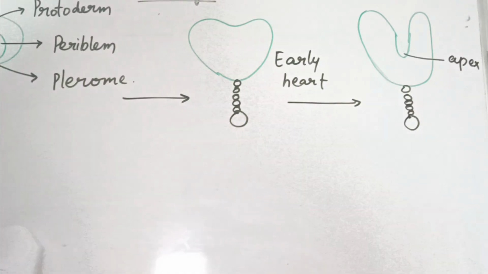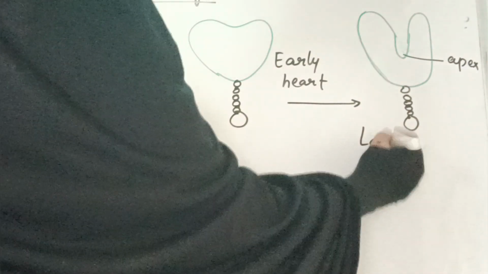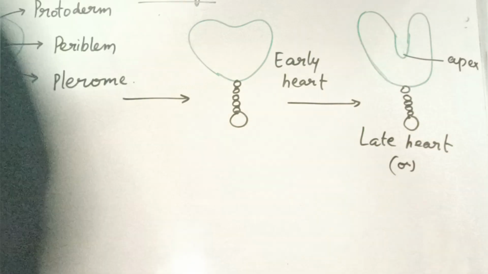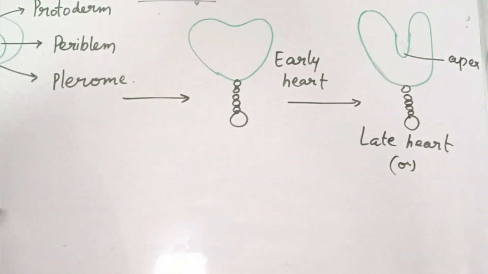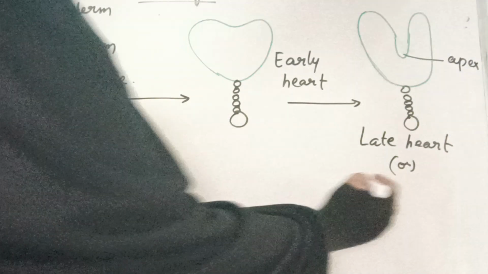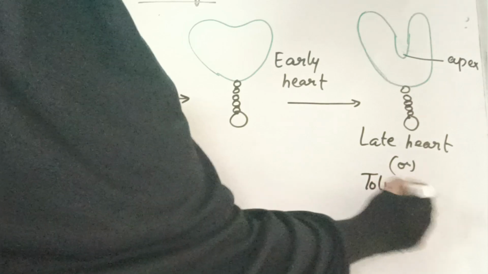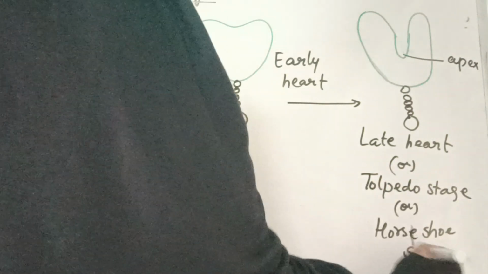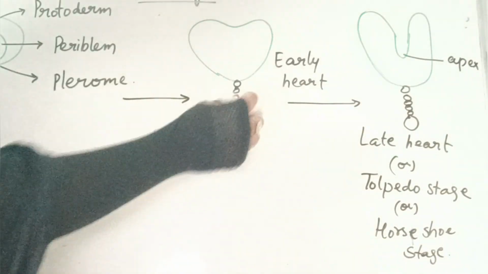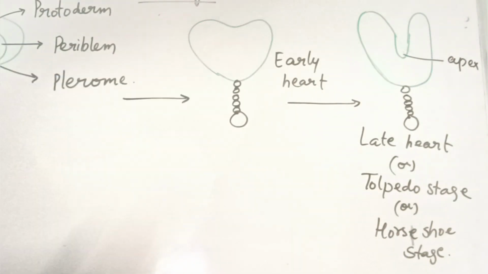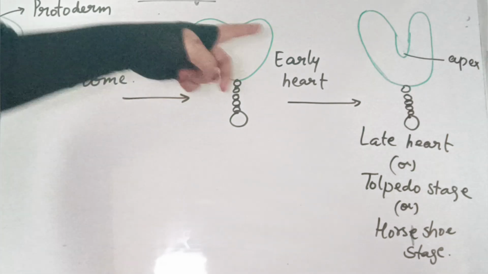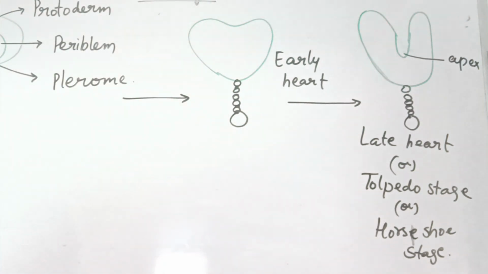Okay, now this stage is called the late heart stage or torpedo stage or horseshoe stage. Torpedo stage, because this stage looks as if the embryo has developed into a horseshoe. I hope you all know about the horseshoe magnet. The same shape is formed here after the continuous development, right?